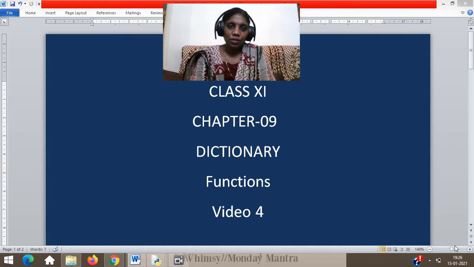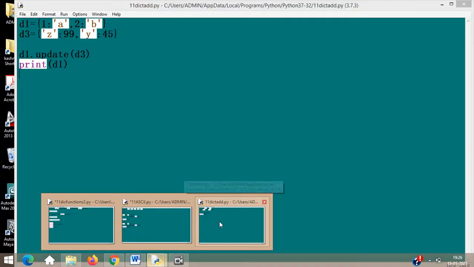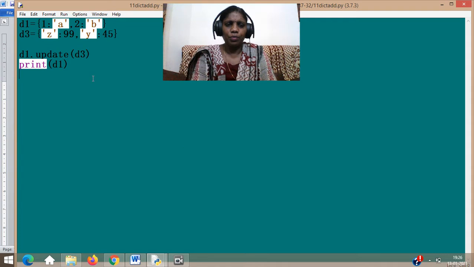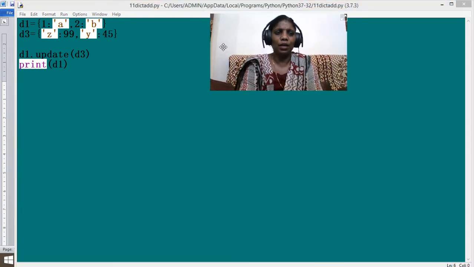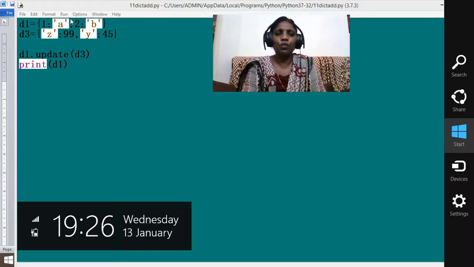Remember, exclusive functions are very less in your dictionary. Exclusive functions means functions which can be used only with dictionaries. Now, one such function was update. I just wanted to open your eyes to one section which you need to remember. This is the same thing which we did earlier, that is update only.